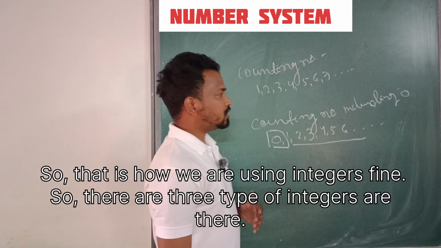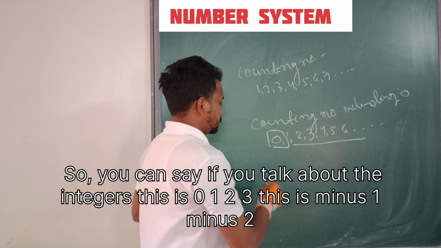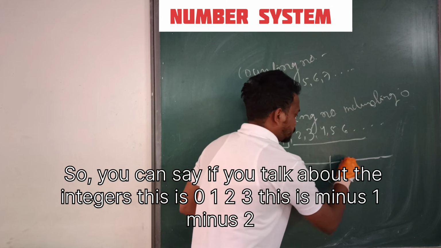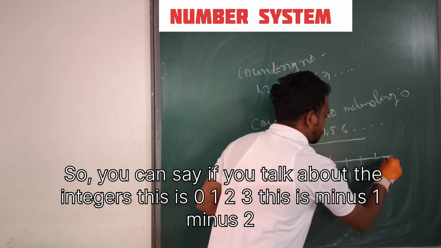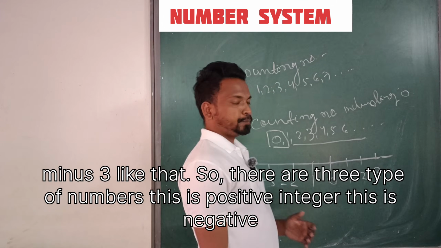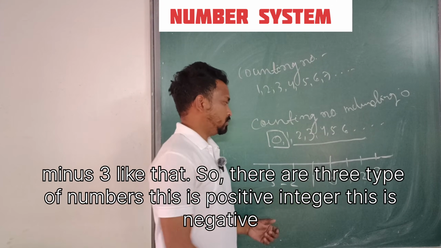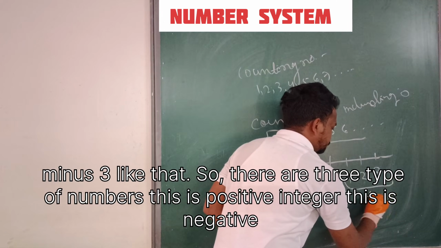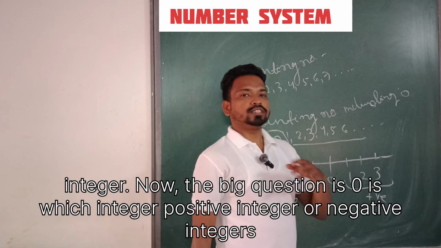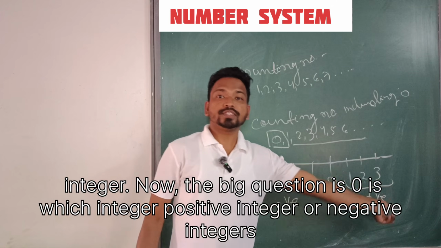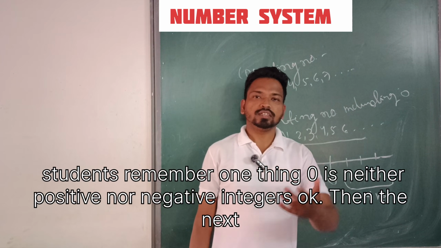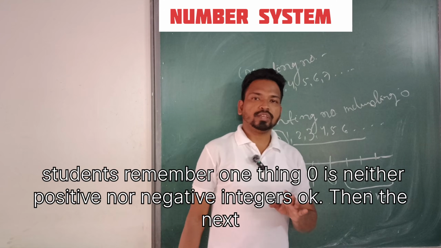There are 3 types of integers: 0, 1, 2, 3 and -1, -2, -3, like that. This is the positive integer, this is the negative integer. Now the big question is, is 0 a positive or a negative integer? Students, remember, 0 is neither positive nor negative.